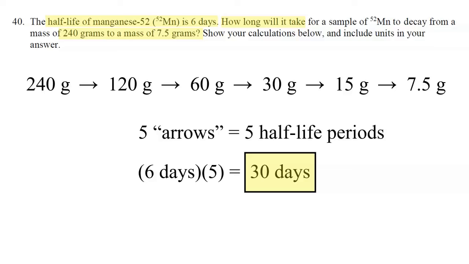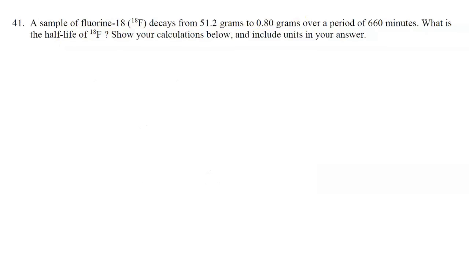And now let's move on to number 41. A sample of fluorine-18 decays from 51.2 grams to 0.8 grams over a period of 660 minutes. What is the half-life of fluorine-18? So we'll start with 51.2 grams, and then we'll keep dividing by 2 until we get to 0.8 grams. So 51.2, half of that is